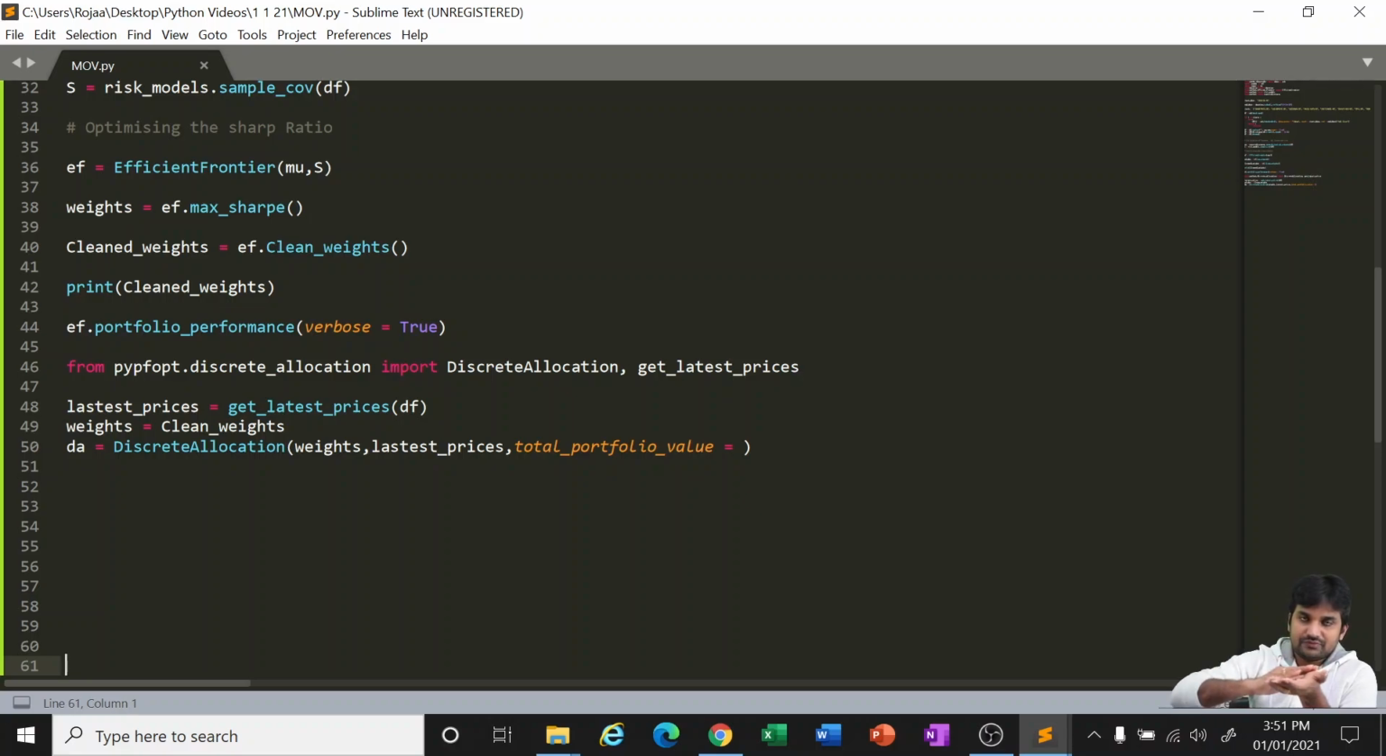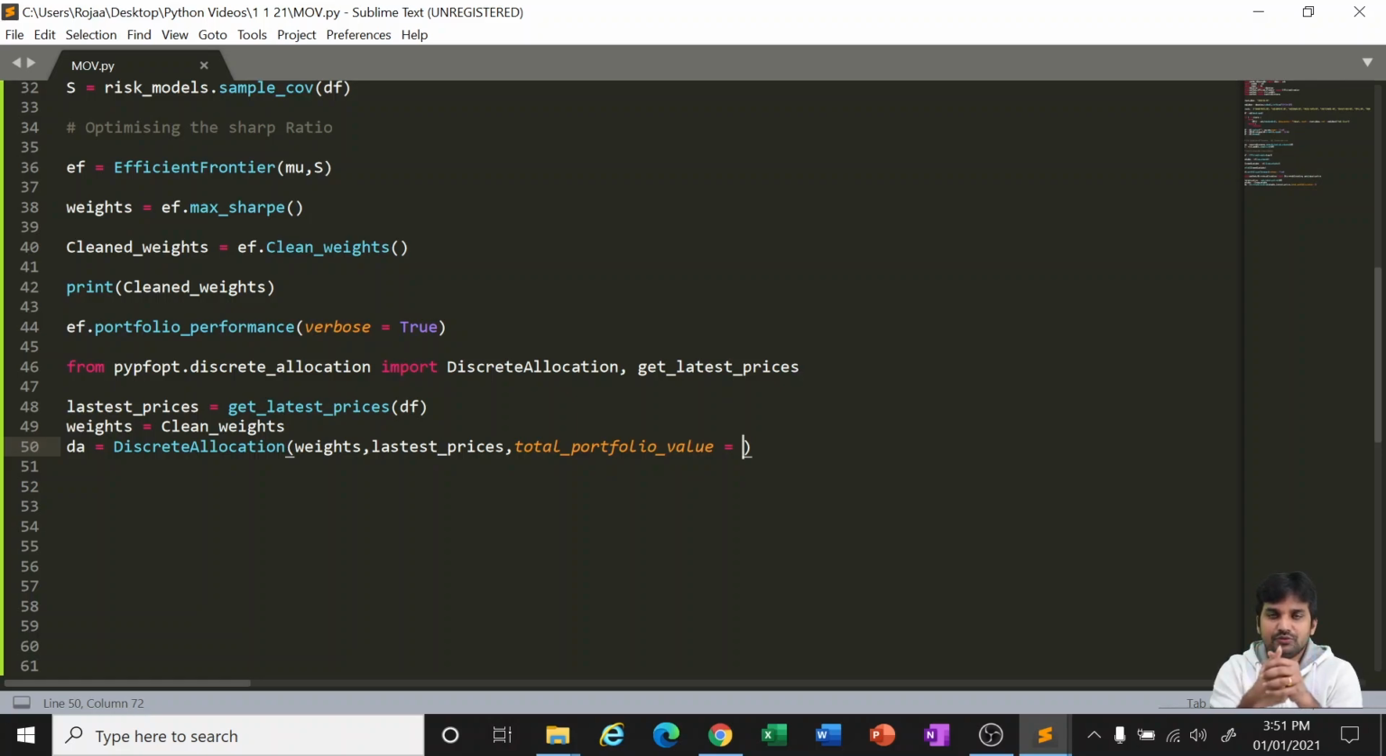I mean, out of the total data, the dates that are available, it will take the latest date as the latest prices. Then the weights is the cleaned weights, which we have seen above. Cleaned weights means for each stock, how much the weightage, how much the proportion of investment should happen. And discrete allocation should happen basing on the weights and the latest prices. Now, the input is total portfolio value.